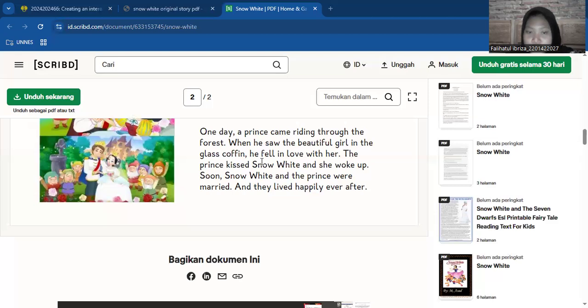One day a prince came riding through the forest. When he saw the beautiful girl in the glass coffin, he fell in love with her. The prince kissed Snow White and she woke up. Soon Snow White and the prince were married and they lived happily ever after.